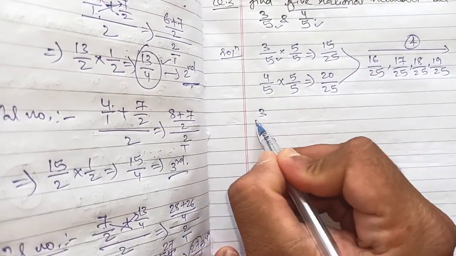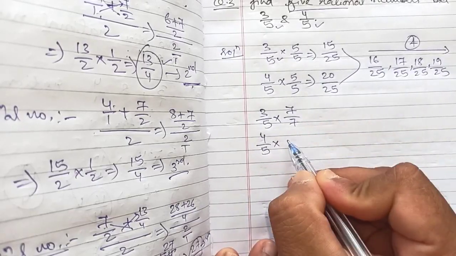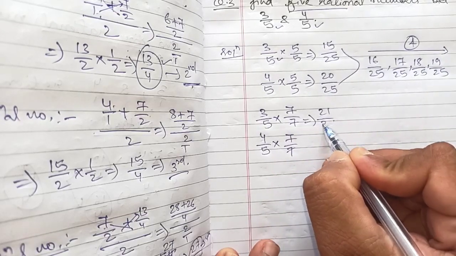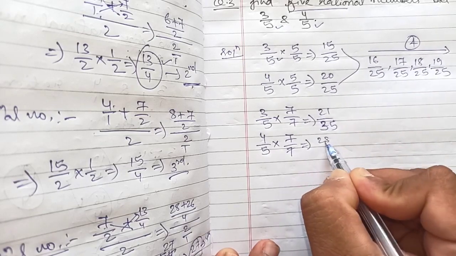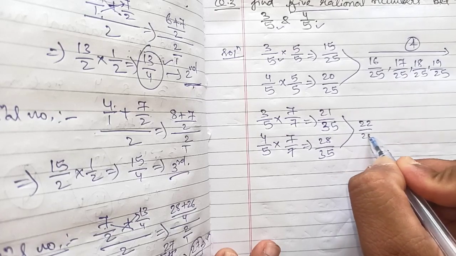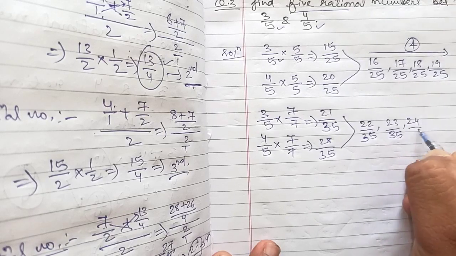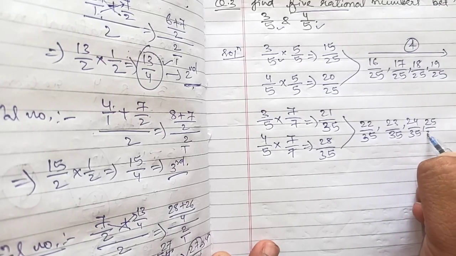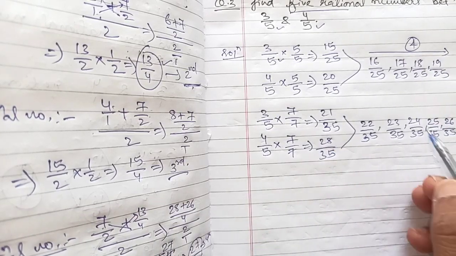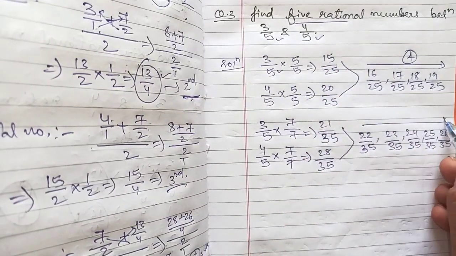So some other number we will multiply. So I will multiply now. You can multiply 7 by 7, which will give you little bigger numbers. 21 by 35, and here 28 by 35. Now how many rational numbers between them? After 21, 22 by 35, 23 by 35, 24 by 35, 25 by 35, and 26 by 35. One more number is there, 27, but how many were asked in the question? Only 5 rational numbers are asked, so only 5 rational numbers we will write.